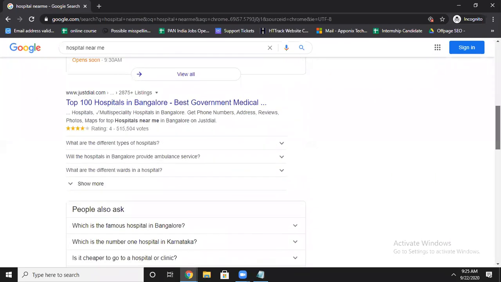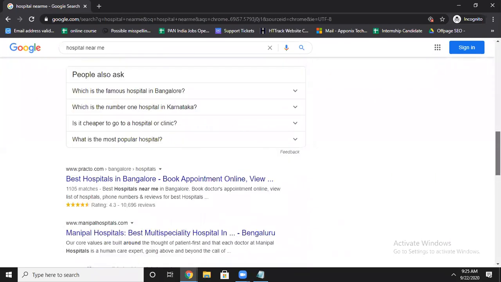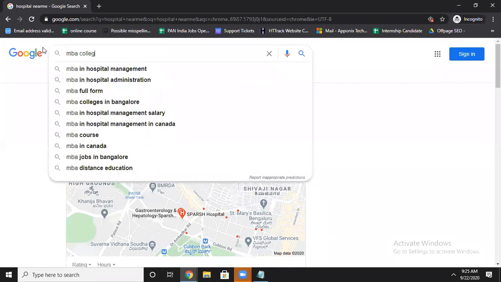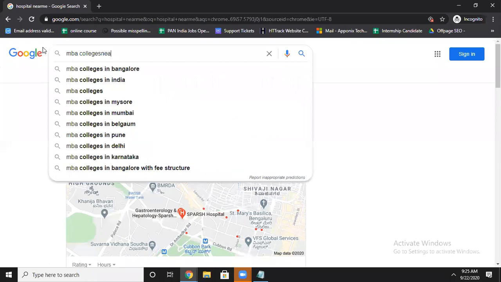To make your website more visible, you have to do SEO. SEO stands for search engine optimization. That is called organic. Let me show you one more example: MBA colleges near me.